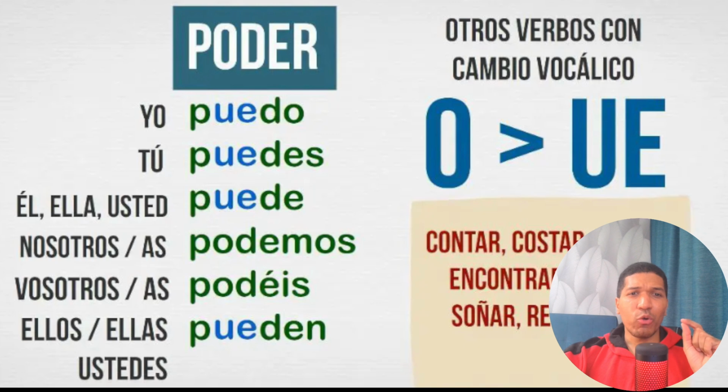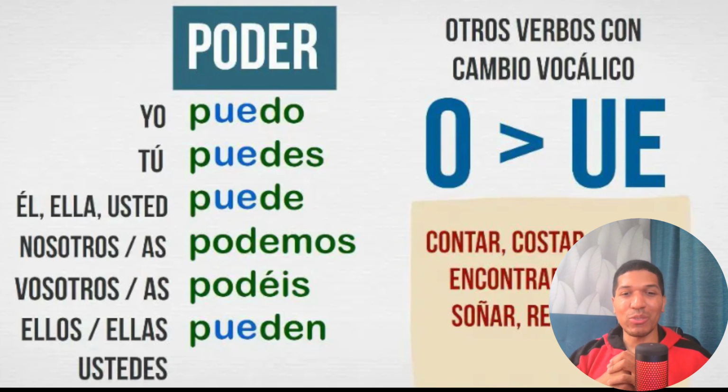So guys, the next group of irregular verbs is poder. Poder is can. Yo puedo, tú puedes, él puede. It is irregular, and what we do here is delete the O and add UE. It will not be podo, it will be puedo. Puedo, puedes. Understand what I mean? Because this is an irregular verb.